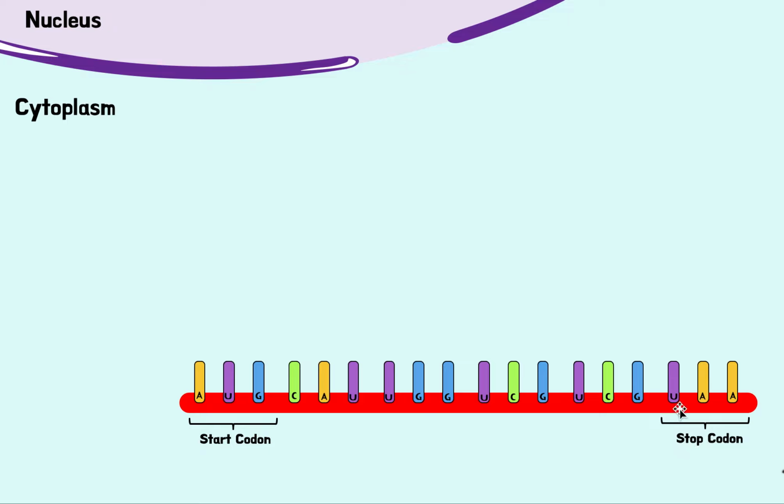So how do we read this mRNA to make a protein? How does it work? We need ribosomes to come in. So what are ribosomes? Real quick, I'll show you what ribosomes are. If here we have a cell, can you tell me where the ribosomes are on this picture?